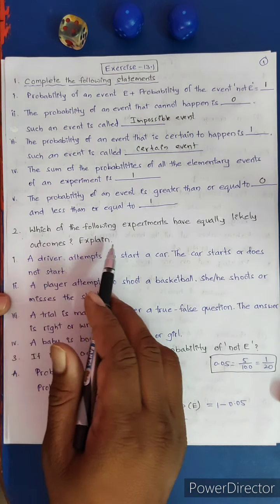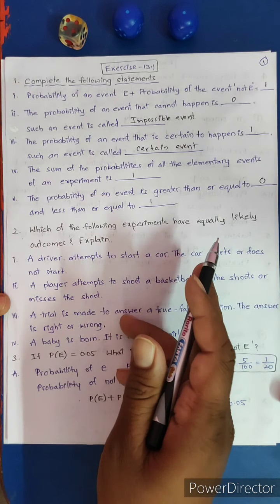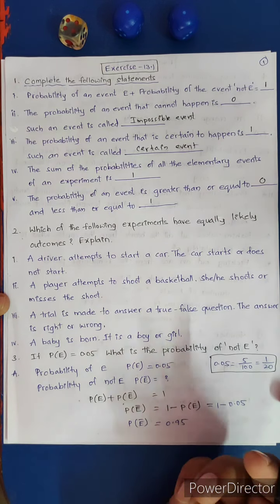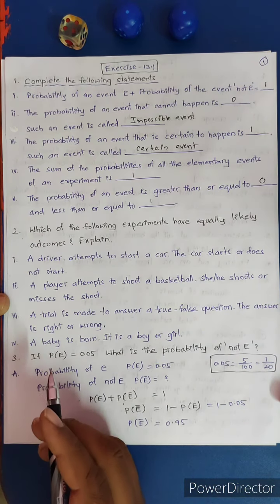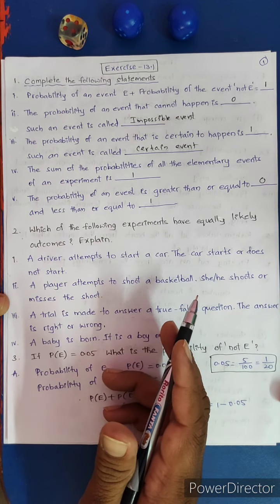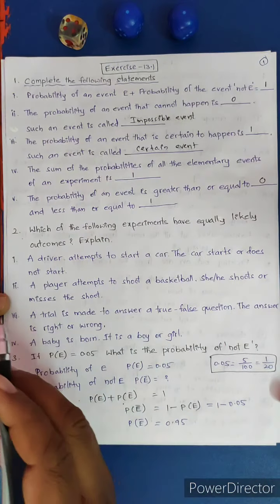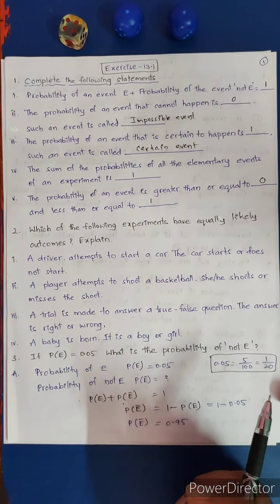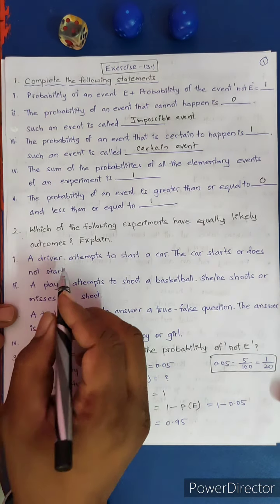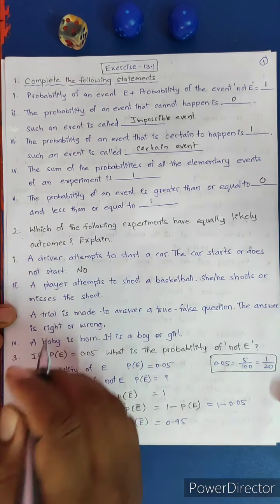Next, second section: which of the following experiments have equally likely outcomes? Explain. Same chances is called equally likely outcomes. A driver attempts to start a car. The car starts or does not start. Is it equally likely outcomes? No, it's not equally likely.